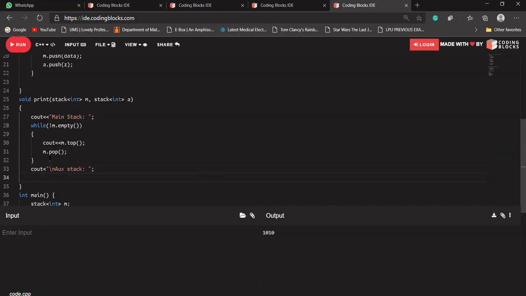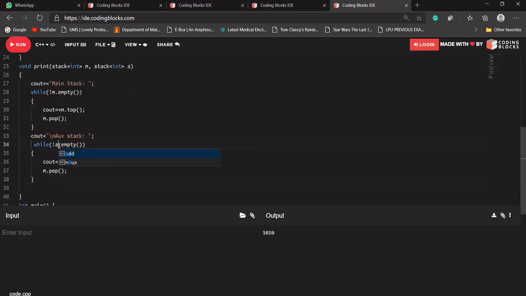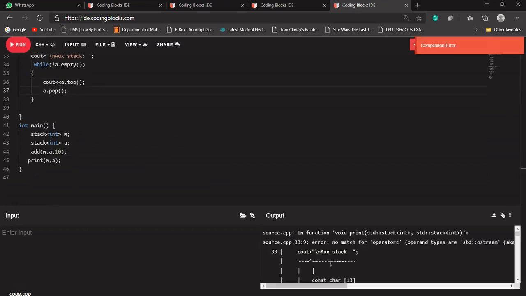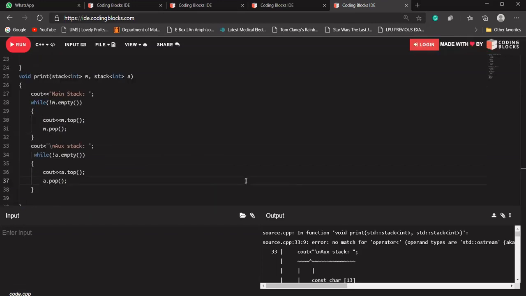Let's say copying this data again. Instead of m, I'll be writing a here. Let's say I'm calling my print function here. Cout stack. What is the error we are getting? Error, no function. Okay, I've written some syntax error.